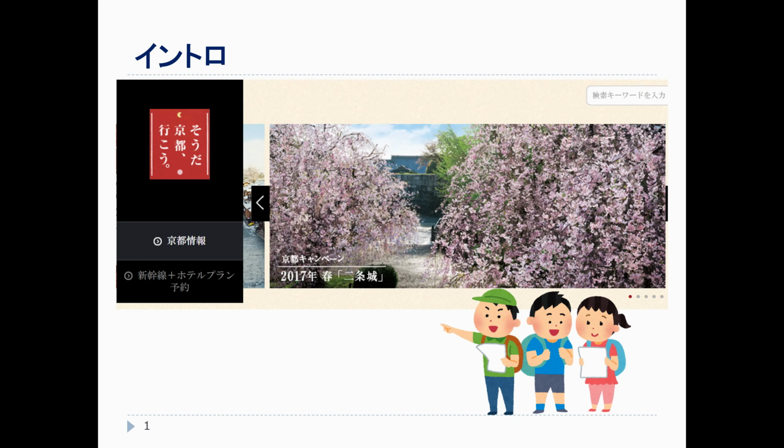Okay, 皆さん. Today I would like to start introducing some of the new grammar from chapter 15. So, 皆さん見てください. Oh, this is an advertisement from Japan. You can see these sometimes. I saw some on the train in Japan when I was there recently. そうだ、京都行こう。京都に行こう is what this advertisement is saying. 行こう. This 行こう is our new concept for this chapter.